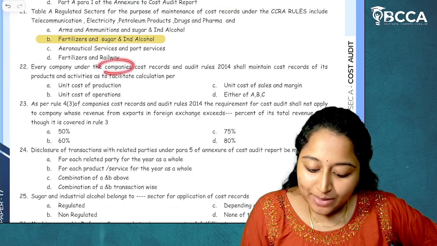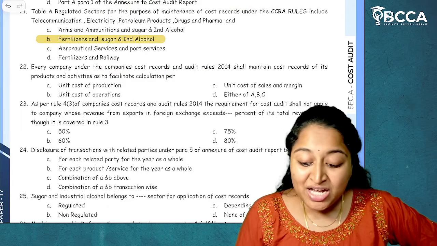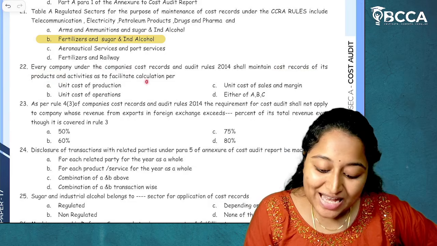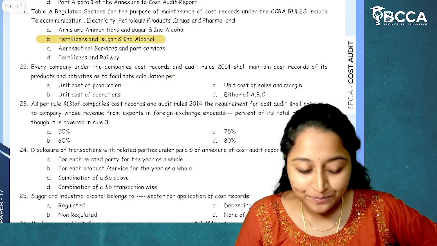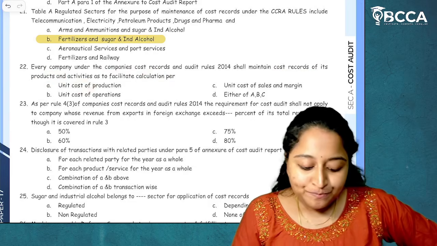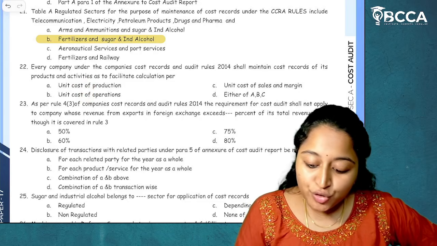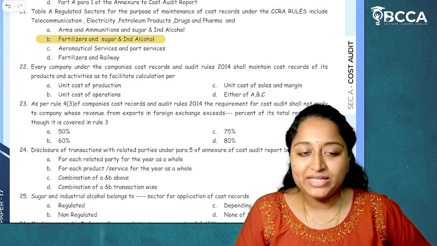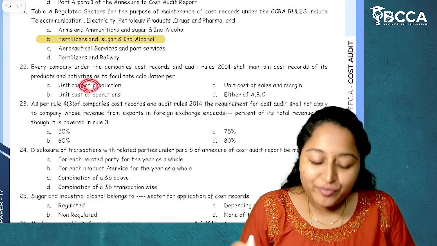Every company under the Company's Cost Records and Audit Rules 2014 shall maintain cost records of its product and activities so as to facilitate calculation per unit of cost of production, unit of cost of operations, unit of cost of sales and margin, either of A, B and C. The answer is cost of production.